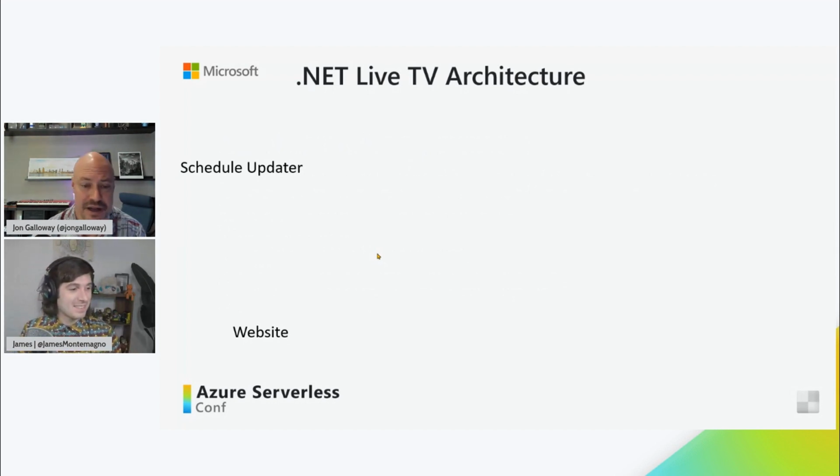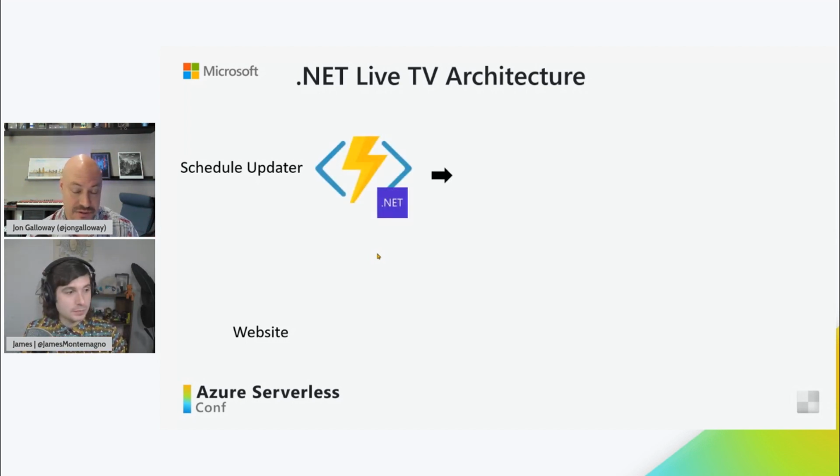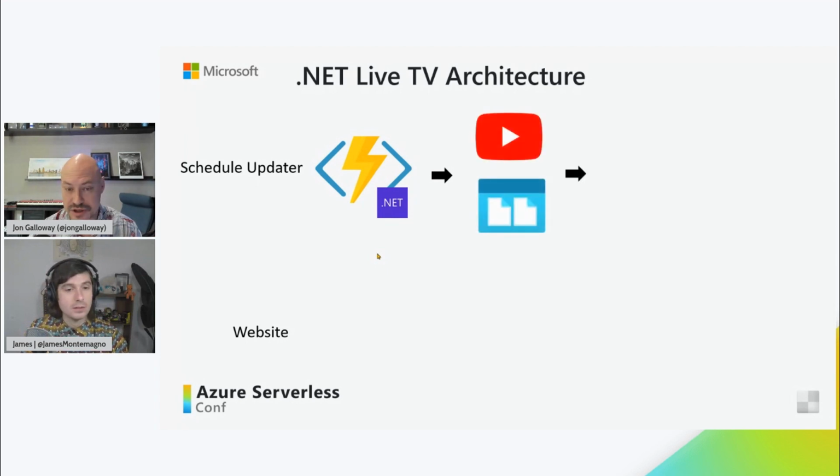Yeah, so the first part is to create a backend for this website. So what it does, it's an Azure function. It's running with .NET, and it's pinging against some backend data sources. It's got a YouTube API, and it's also got JSON files. And the YouTube API rate limits us. So by setting this up in a function, we're able to consolidate that and minimize our calls over to that. And then that shares that information over to Azure Search.